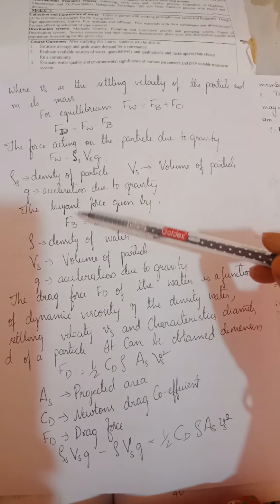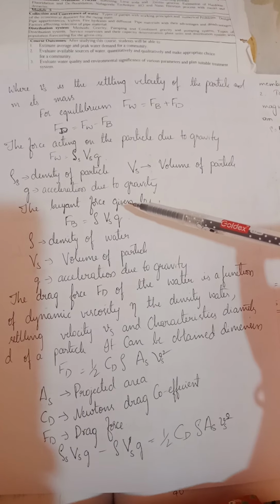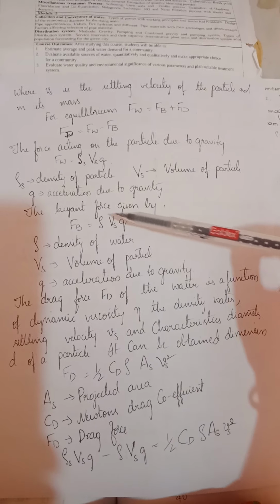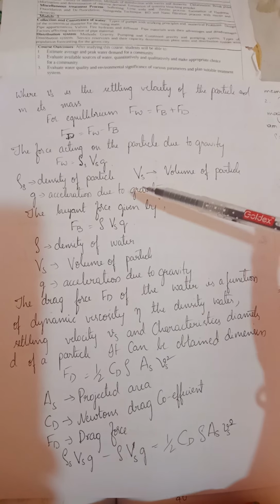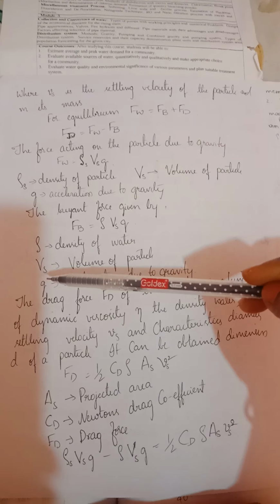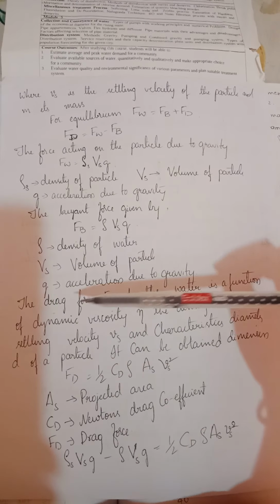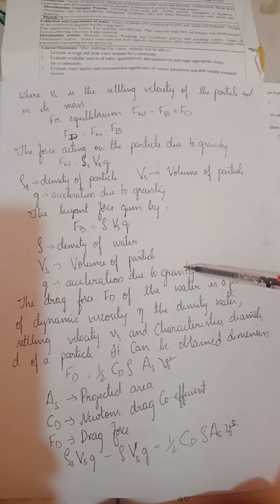In the same way, for the buoyant force, F is equal to mass into acceleration, where mass can be written as rho into Vs, so Fb is rho into Vs into g, where rho is the density of water, Vs is the volume of the particle, and g is the acceleration due to gravity.